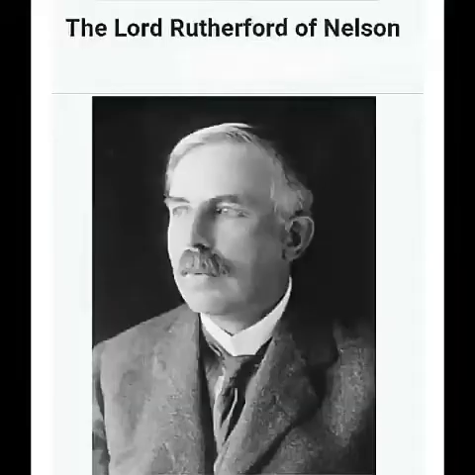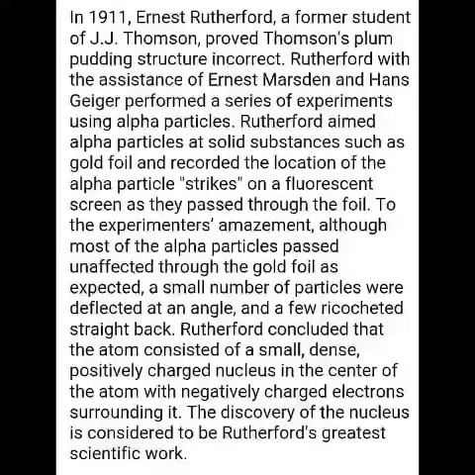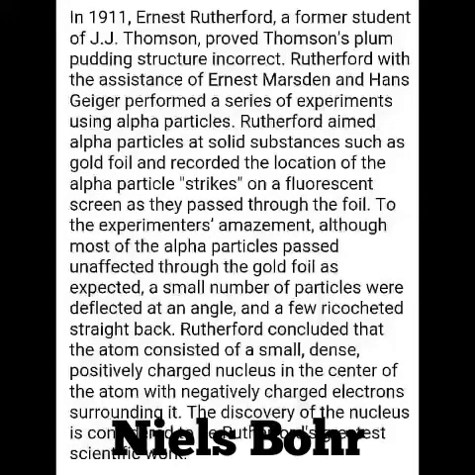Ernest Rutherford's theory. Ernest Rutherford, a former student of John Joseph Thomson, proved Thomson's plum pudding structure incorrect. Rutherford, with the assistance of Ernest Marsden and Hans Geiger, performed a series of experiments using alpha particles. Rutherford aimed alpha particles at solid substances such as gold foil and recorded the location of the alpha particle strikes on a fluorescent screen as they passed through the foil.